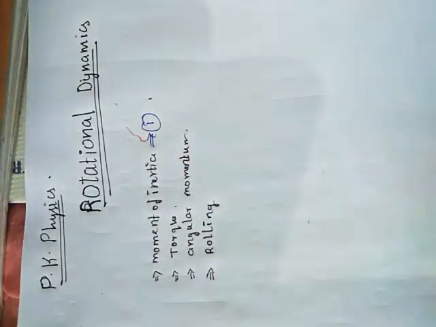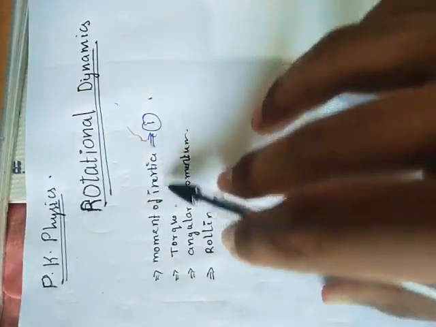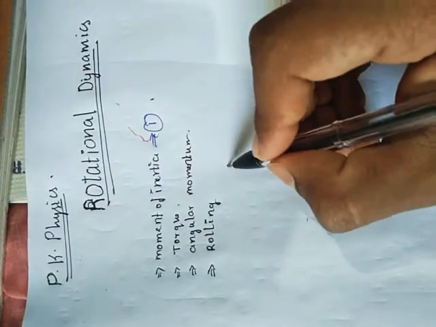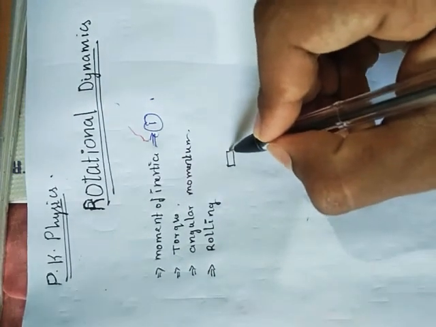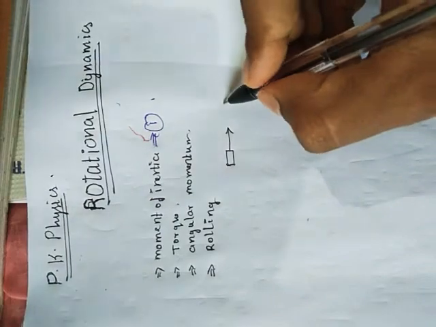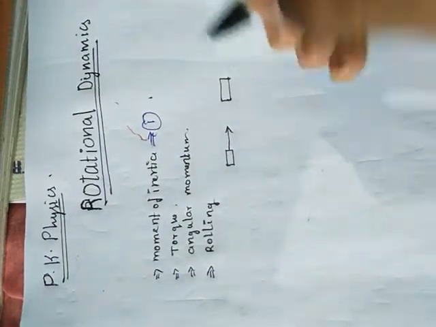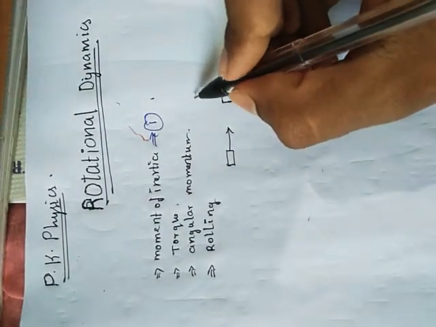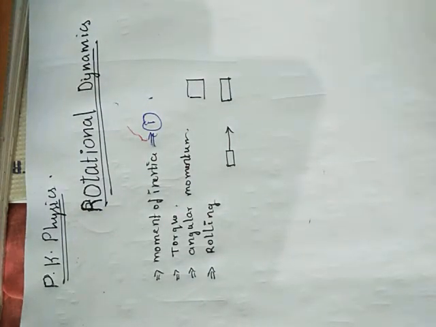Let's see what moment of inertia is. Generally, we have some very good idea about inertia, which I covered in my previous video. What is inertia? The ability of an object to resist change in motion. Sometimes the object is moving with a constant velocity and constant acceleration. It is sometimes reaching here. I am going to take another body, a lorry or bus.